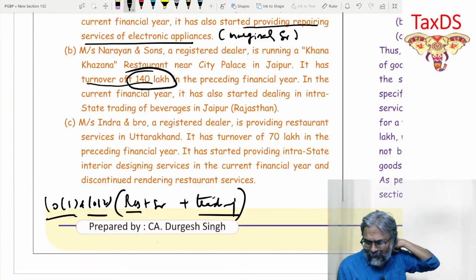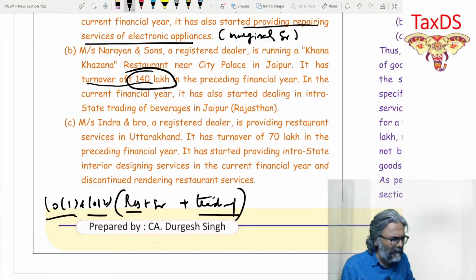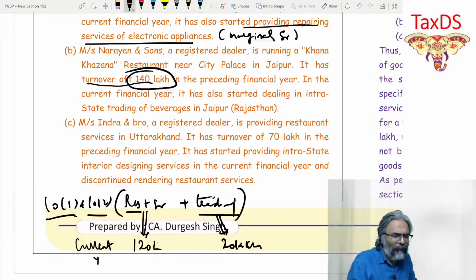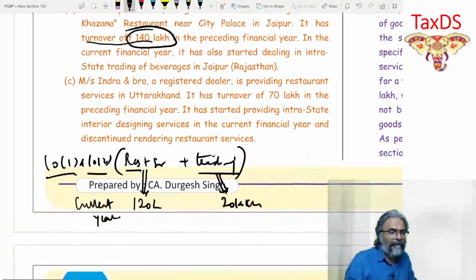Now, supposing students, in the current year they had given you the question that the turnover of restaurant service, just hypothetical, is 120 lakhs, and trading in goods is say 20 lakhs in the current year. This is the current year data. How would you have calculated the liability in this context?